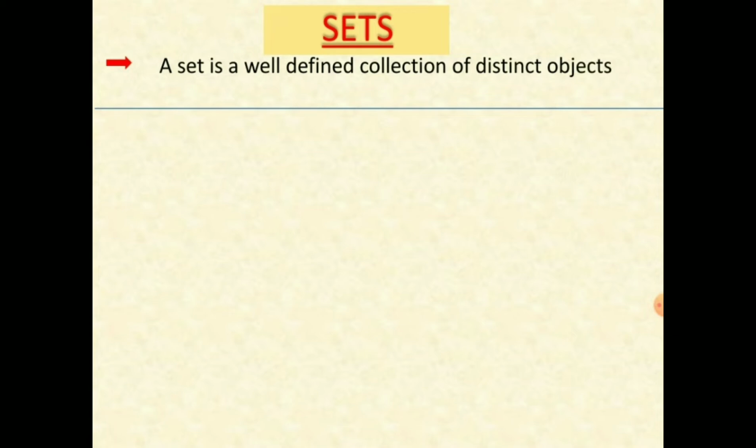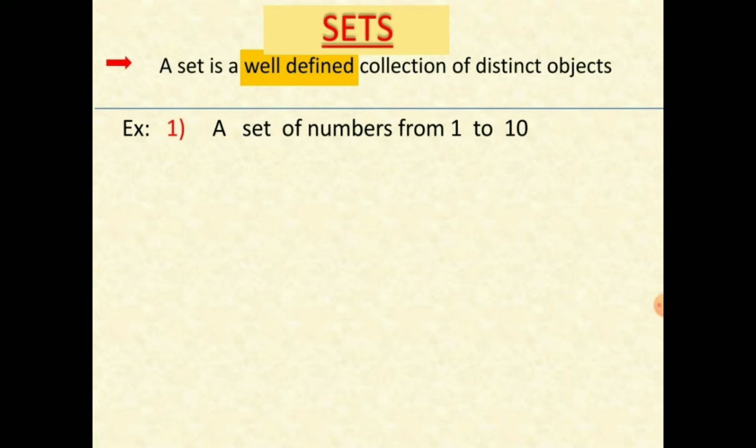A set is a well-defined collection of distinct objects. It means the objects which are present in a group should be well-defined. Again, what are well-defined objects? The objects which can be listed out in a particular situation are called well-defined objects. For better understanding, let us consider one example. A is a set of numbers from 1 to 10. Is it a set? Let us discuss.